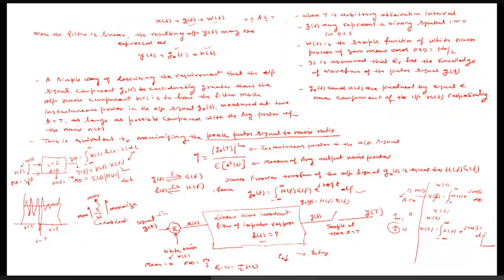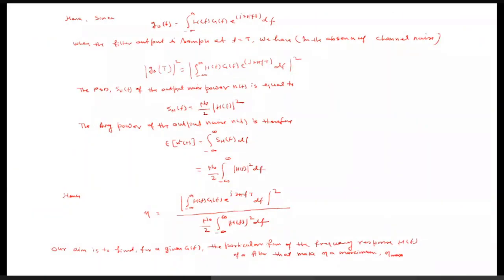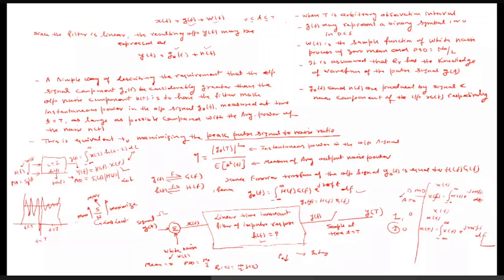Now, let us see how we can calculate the expected value of n square t. We know that the noise is white, whose power spectral density is N0 by 2. Here n(t) is the output noise. How can we calculate the power spectral density of the output noise? Because we know the power spectral density of the input noise.